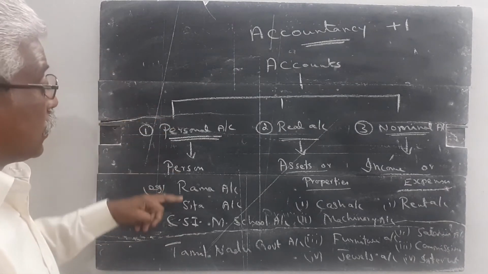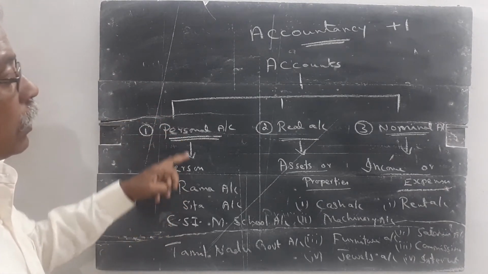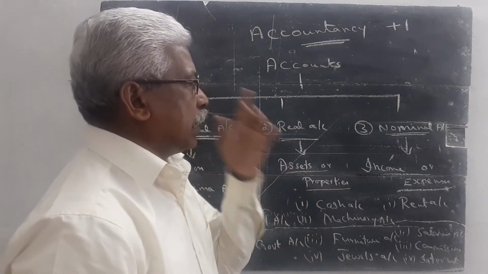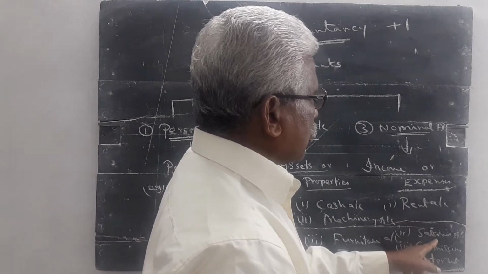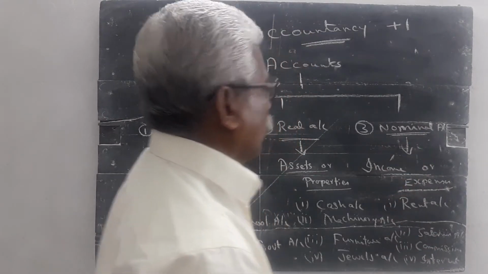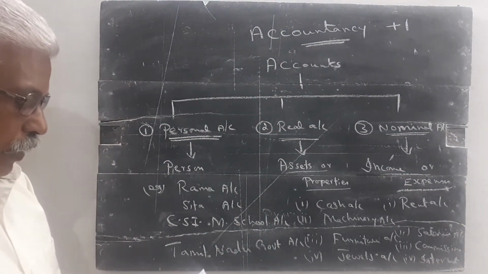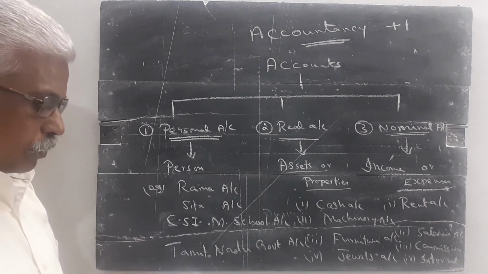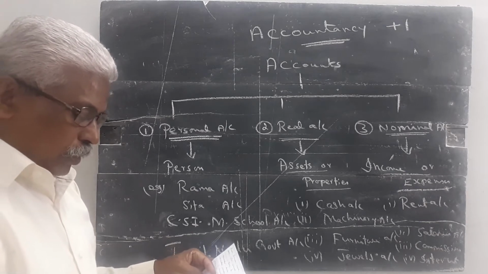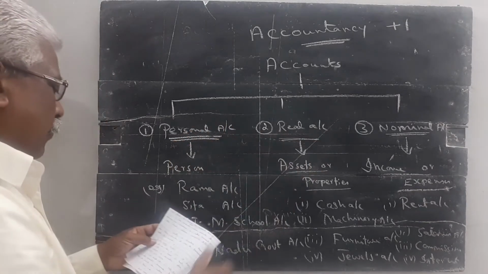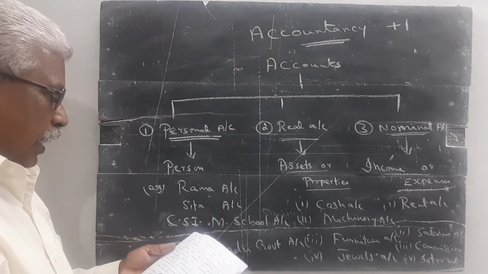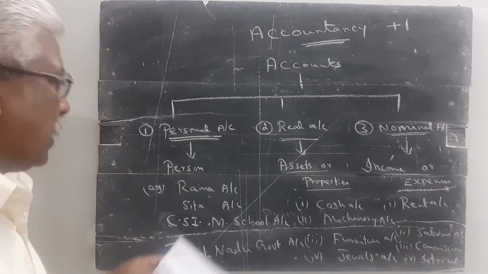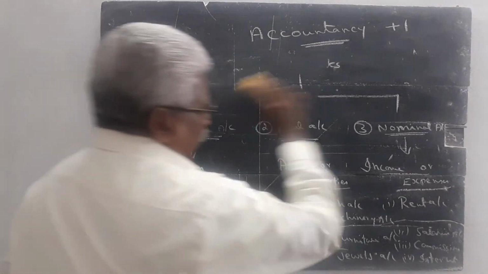Then the examples: Rama account, Sita account are examples of personal account. Cash account, machinery account are examples of real account. Rent account, salaries account are examples of nominal account. Okay. Then next, our duty is to study the rules of these three types of account. Before that, we have to study one more term. What is the meaning of double entry system? Already I used the word double entry.